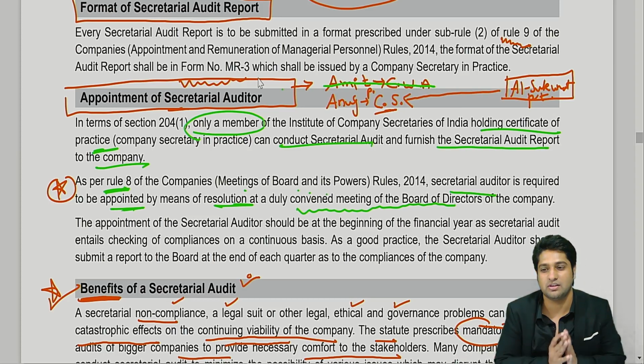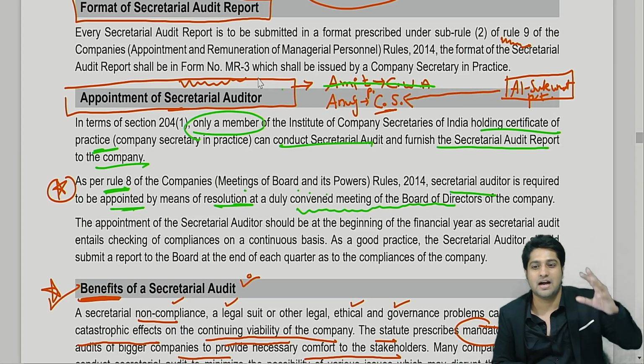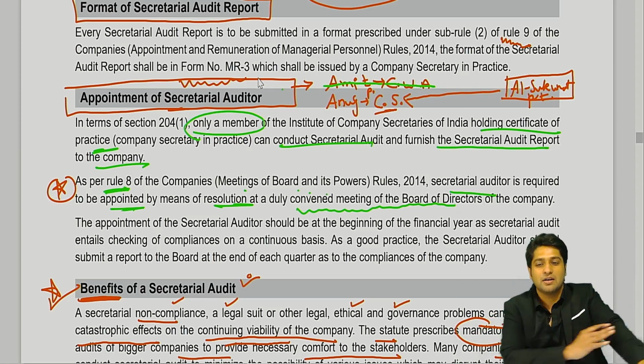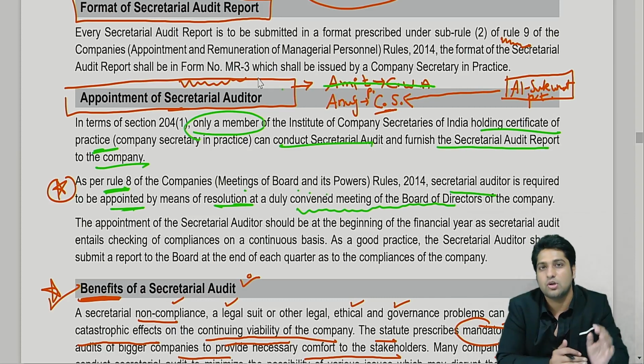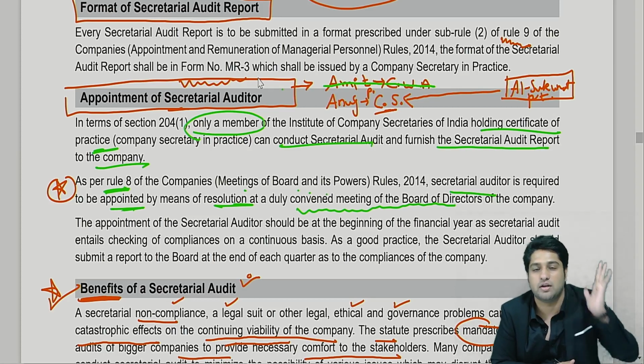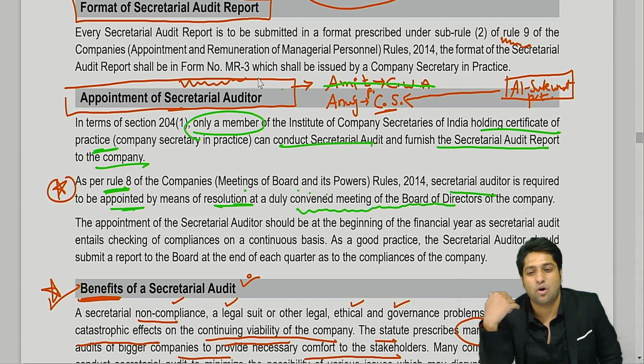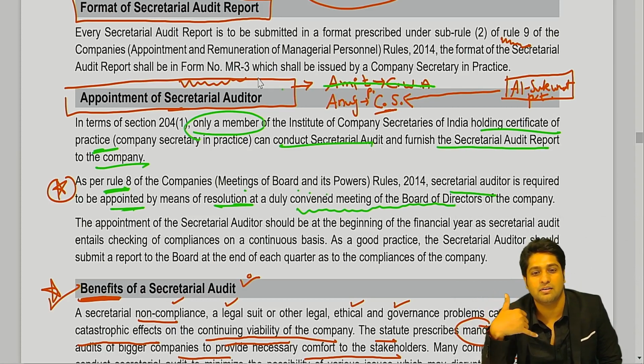Is the situation clear? Yes, sir. Al Sukunat wants to appoint Anuj, the practicing company secretary, to do a secretarial audit. So what is the procedure to appoint a secretarial auditor? Can they call up Anuj and tell him, we want to get a secretarial audit done, will you do it? Do you think that is a professional way? No, sir.